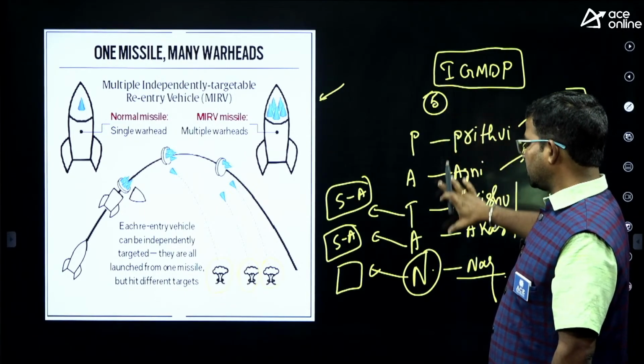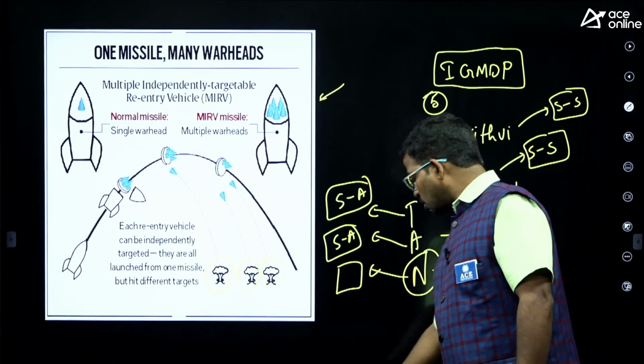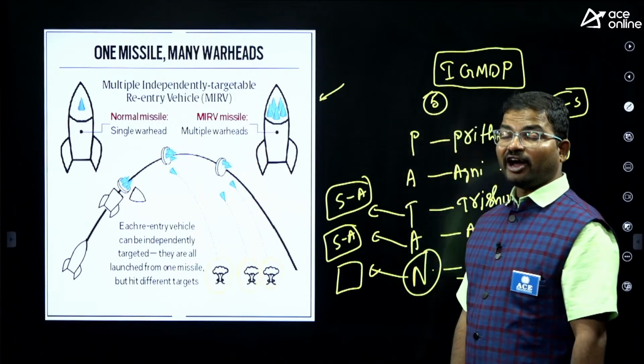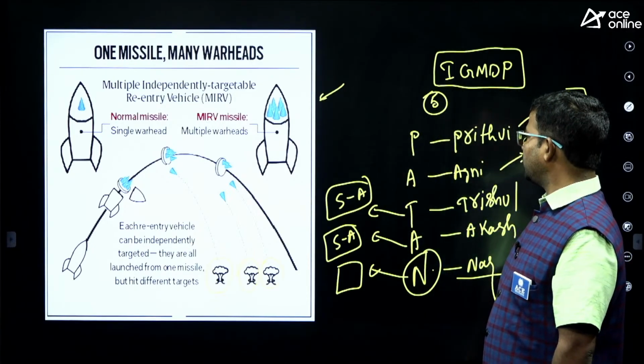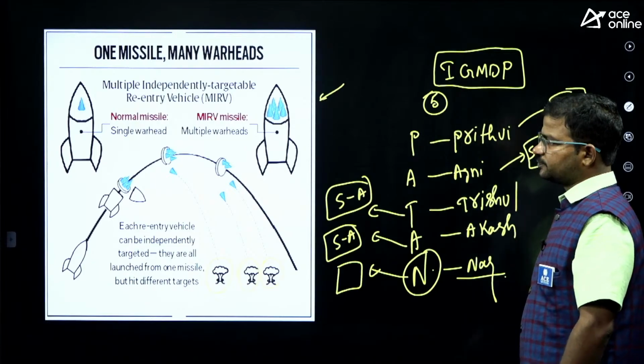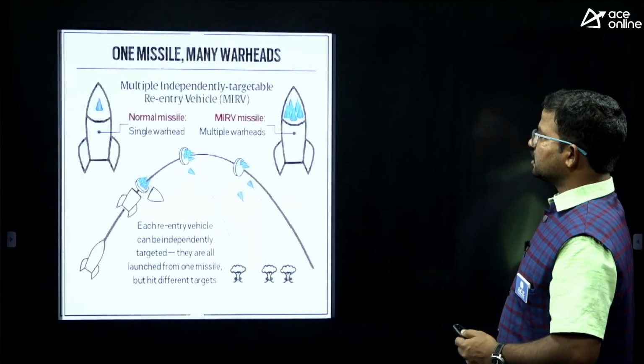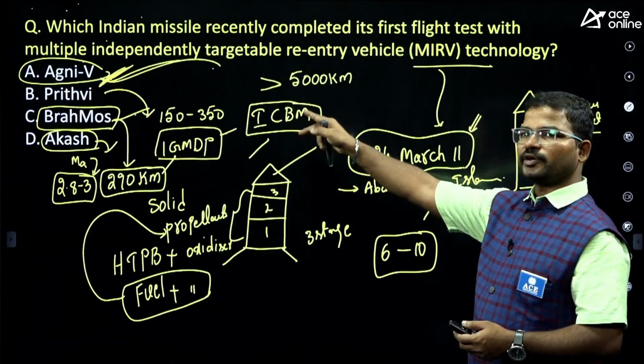Totally, guys, under the IGMDP program, how many missiles did we develop? 5 missiles. What are those? Prithvi, Agni, Trishul, Akash, Nag. That is the concept about the options which were mentioned here.